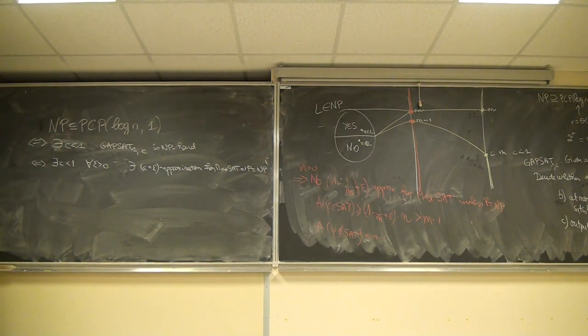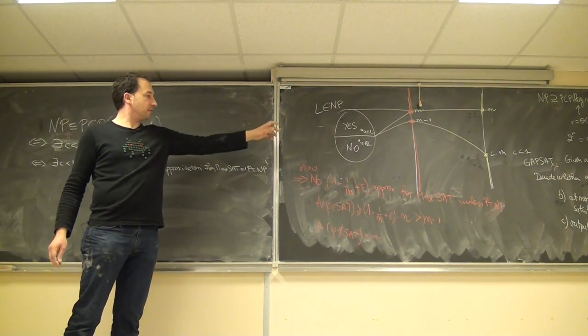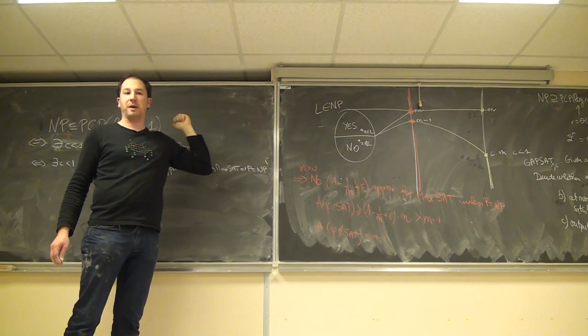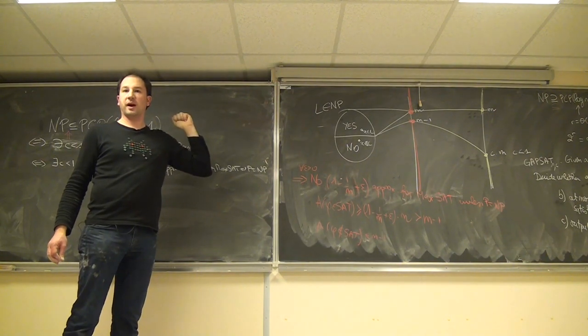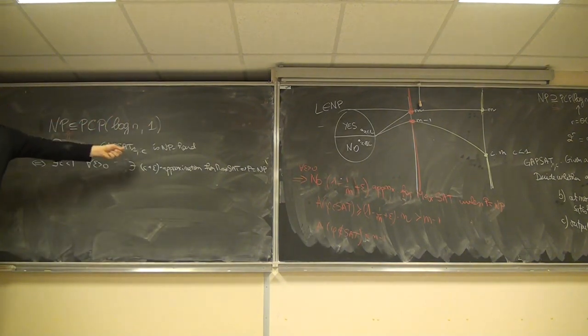So if we have this gap reduction here, then I can get a PCP verifier for any NP problem. Okay, so that's the goal. So I take an NP problem. I know that GAPSAT 1C is NP-hard.